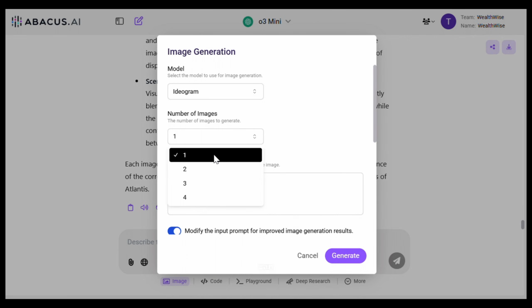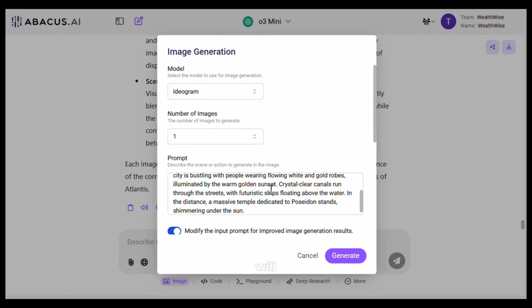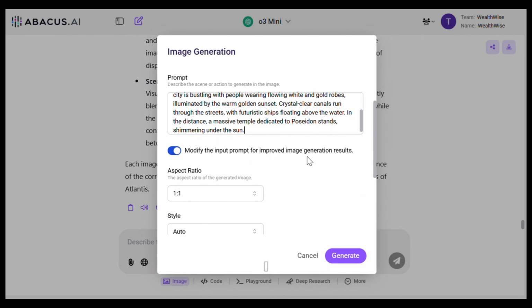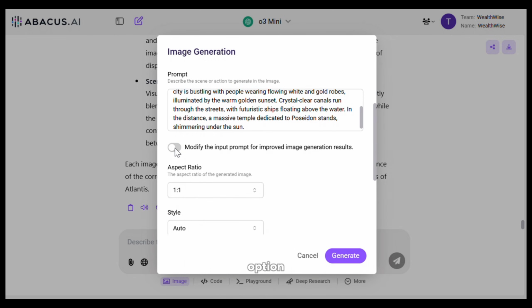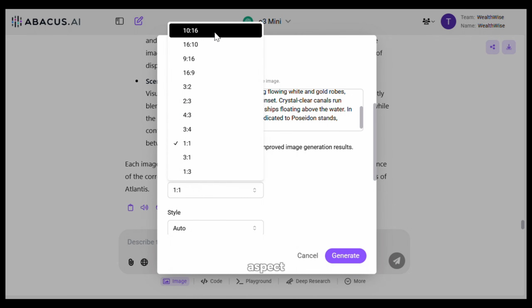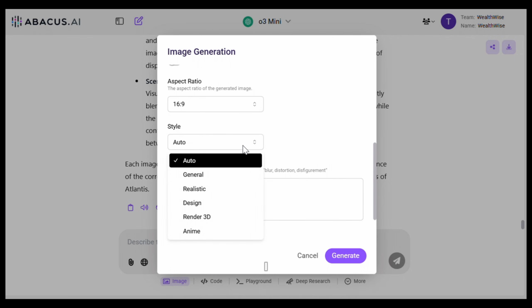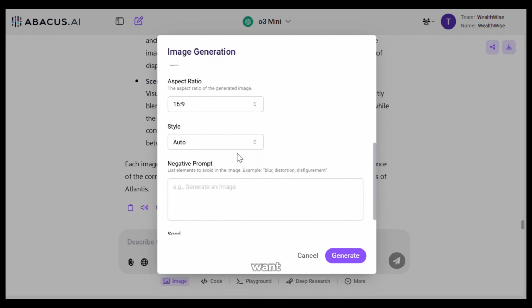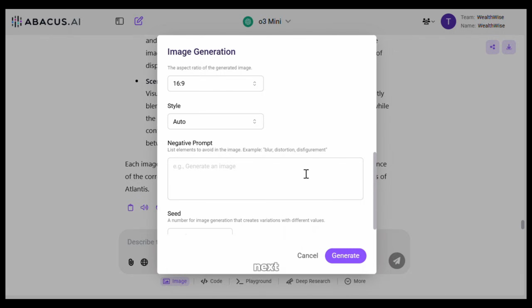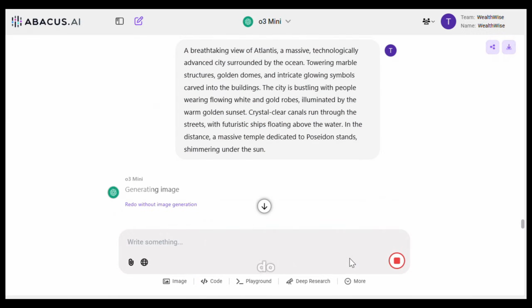After that, from here, you can select how many images to generate. I will keep it at 1. Next, in the prompt section, I will paste the prompt for the first scene. Next, I will turn this modify prompt option off as the prompt is already very detailed. Next, for the aspect ratio, I will select 16:9, and finally for the style, I will keep it as auto, but if you want, you can select a particular style. Next, I will hit generate and let it do its magic.